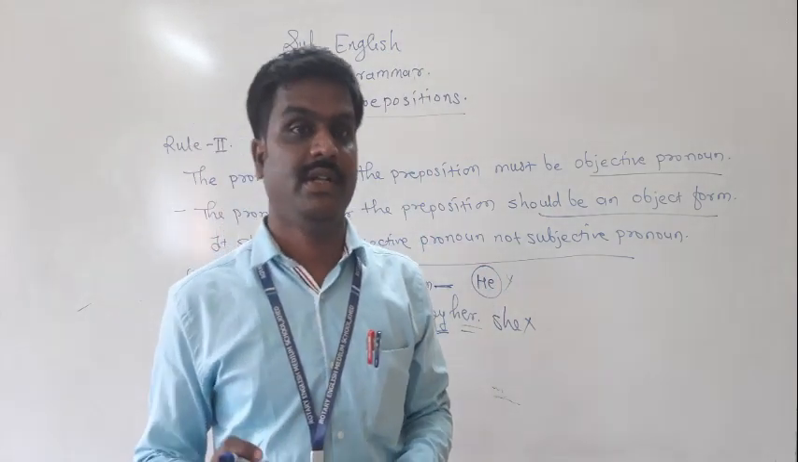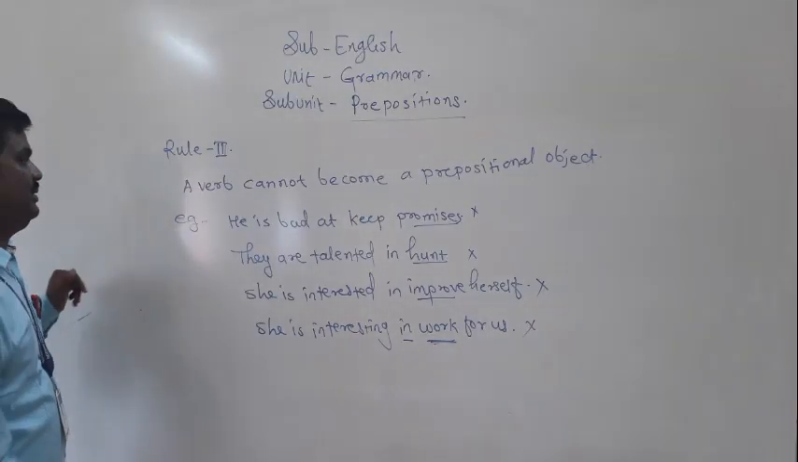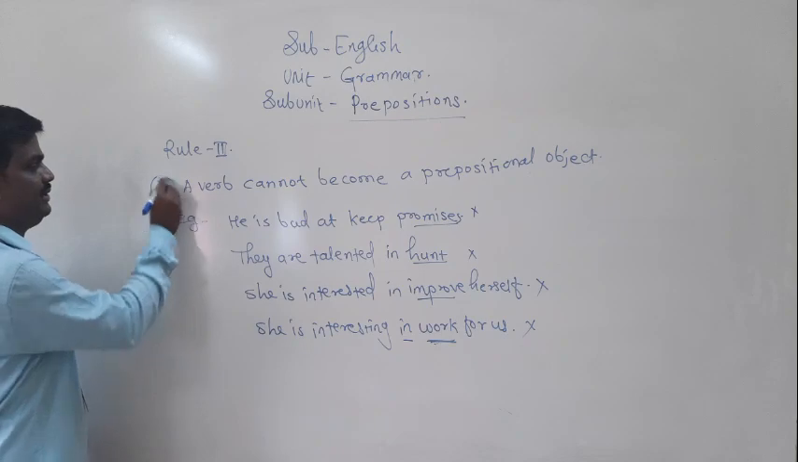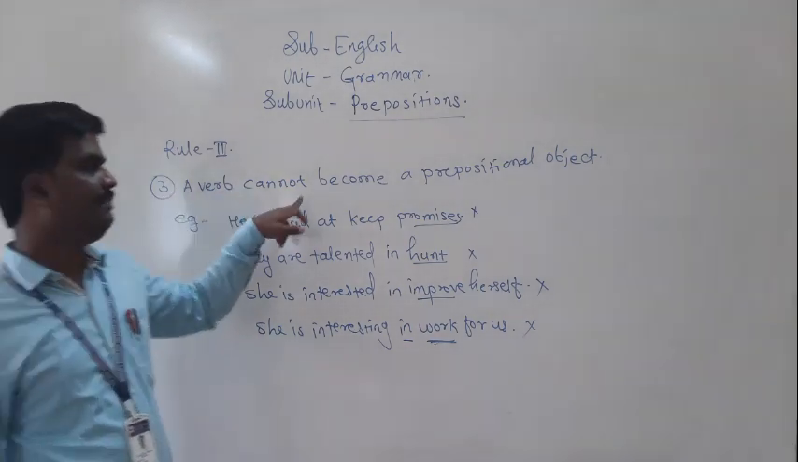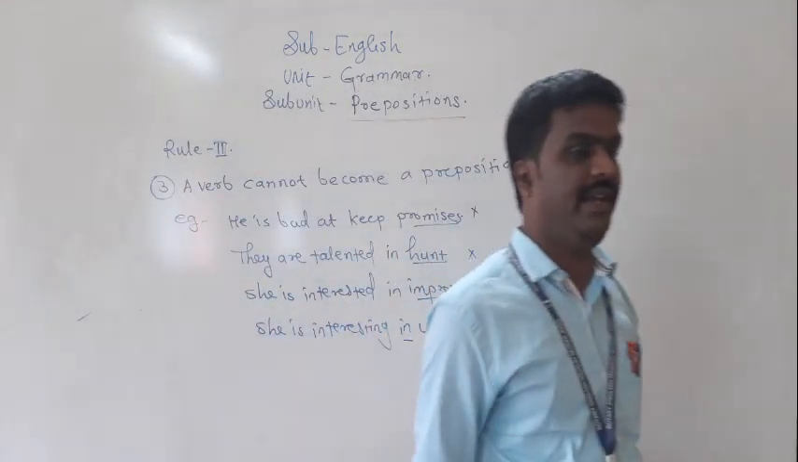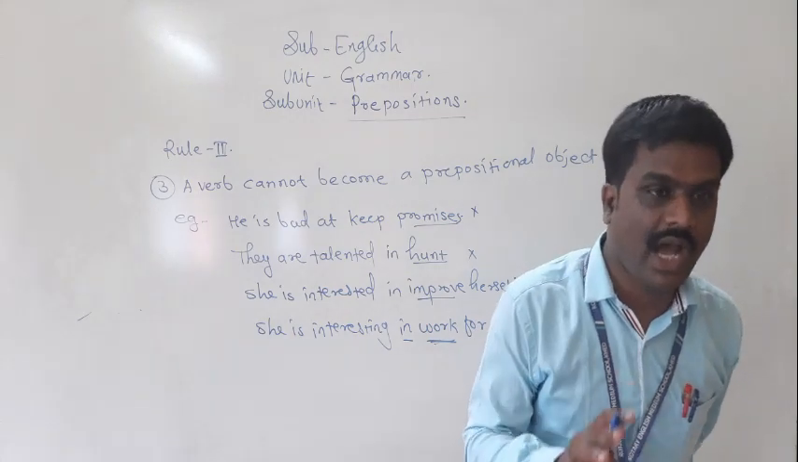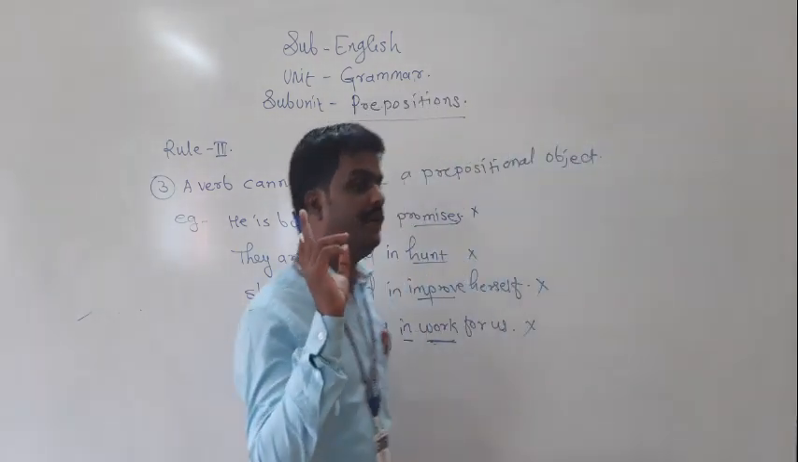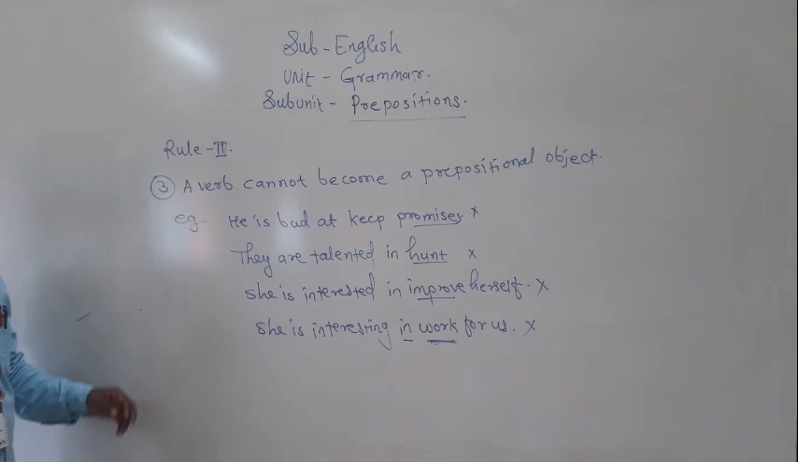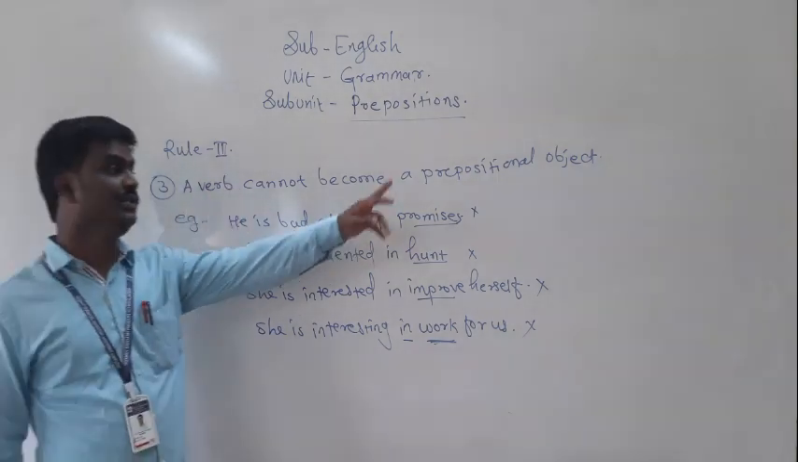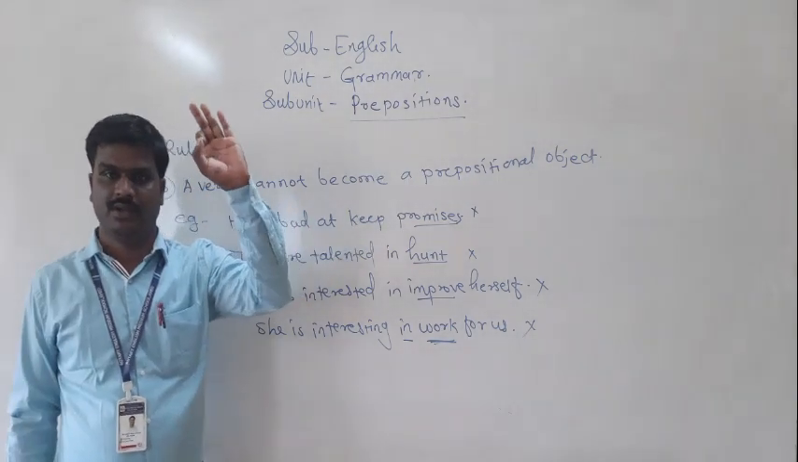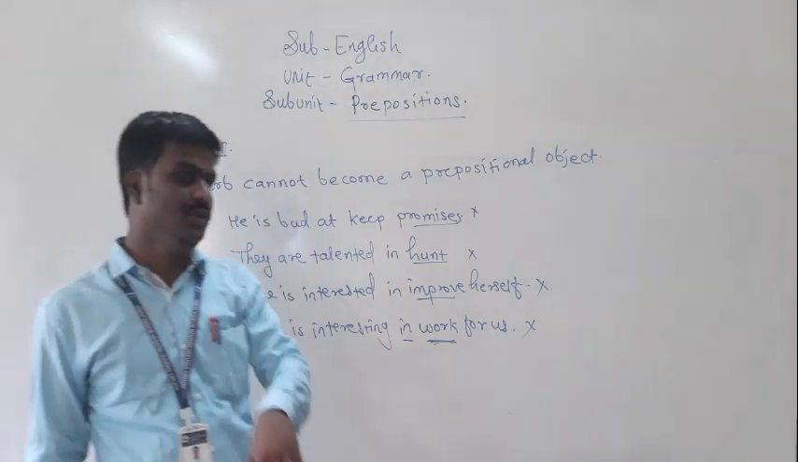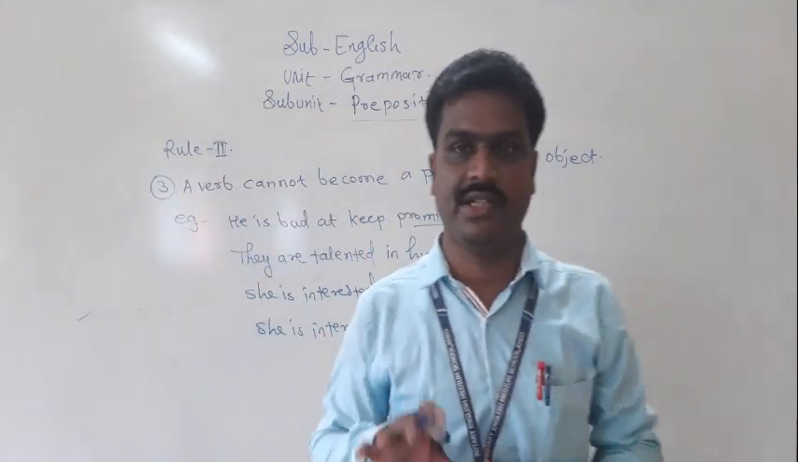Okay, got my point? Now, rule number three. What is rule number three? A verb cannot become a prepositional object. It means that after a preposition we cannot use a verb. Clear? If you have to use one, then there is another rule that we will discuss.